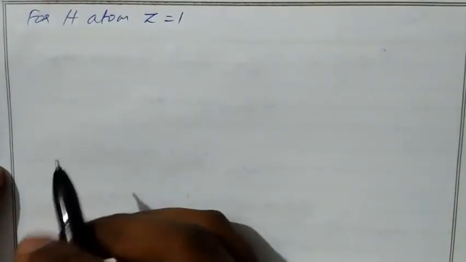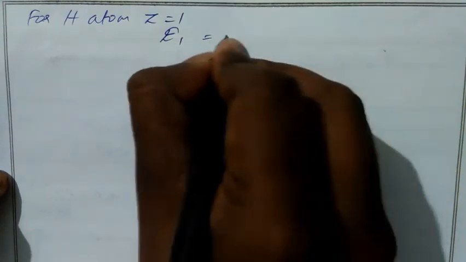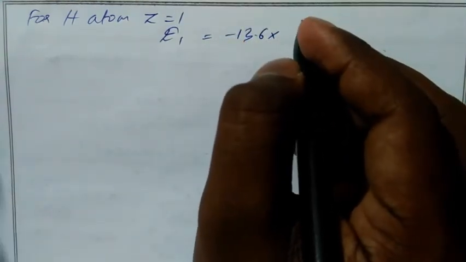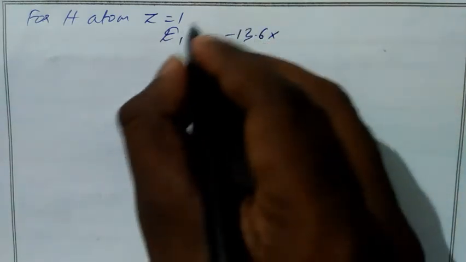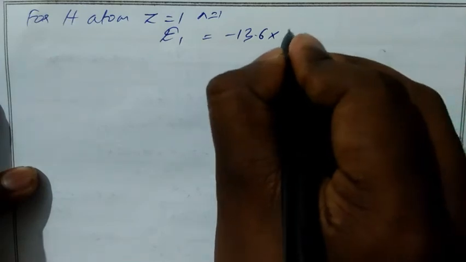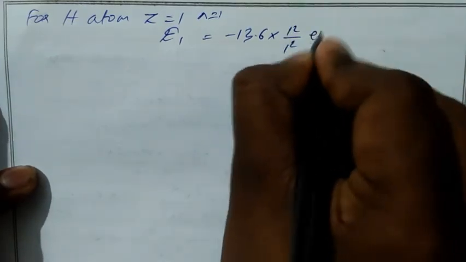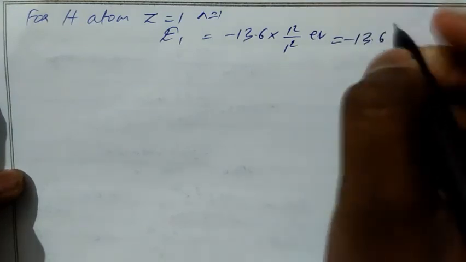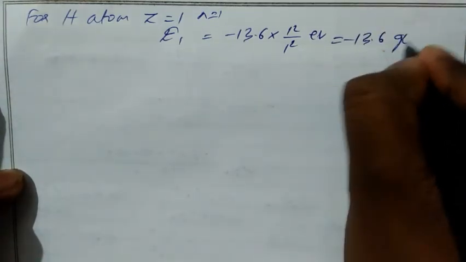So for the hydrogen atom total energy, we simply take energy E1 for the first orbital. What is the formula? Minus 13.6 into Z square by n square. Z is 1, n also 1 for the first orbital. So 1 square by 1 square electronvolt. So the value will be minus 13.6 electronvolt, which is in the ground state.